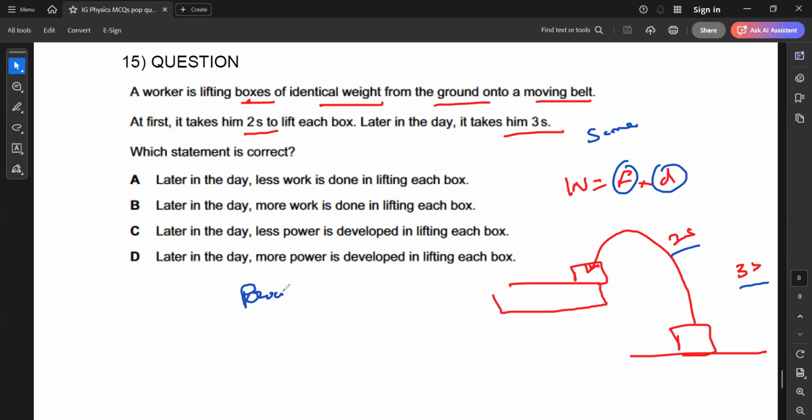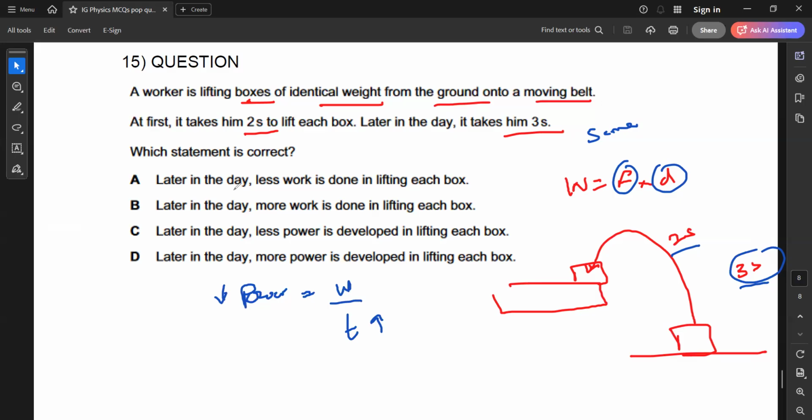But what about the power? The power is work divided by time. Later in the day, he's taking 3 seconds. So what happened to the power? The power will be reduced. If I take a longer time to do the same work, the power will be less.